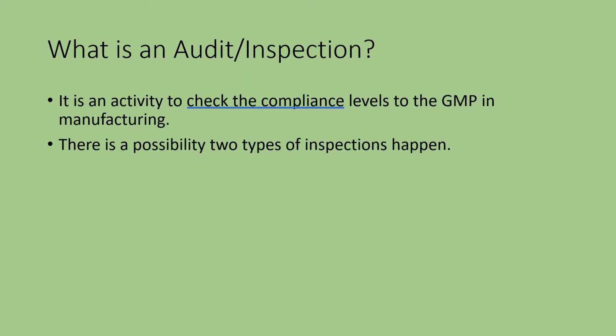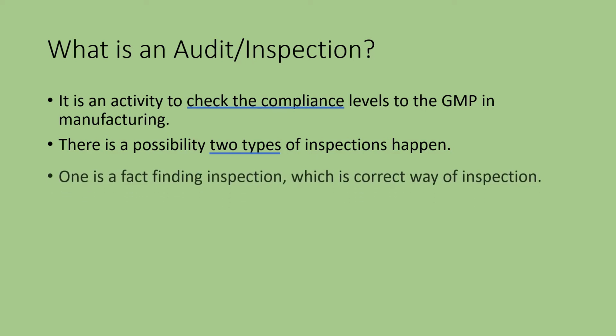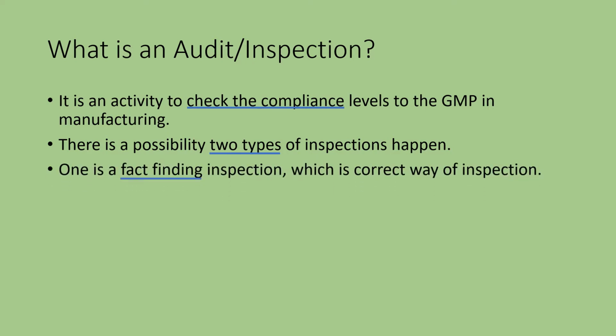There is a possibility of two types of inspections happening. The two types of audits mostly depend on the manufacturer, depending upon the attitude, progress of the audit process, and honesty of the manufacturer. Audit type may vary. What are the two types? One is a fact-finding inspection, which is the correct way of inspection. The actual required type should be fact-finding inspection.